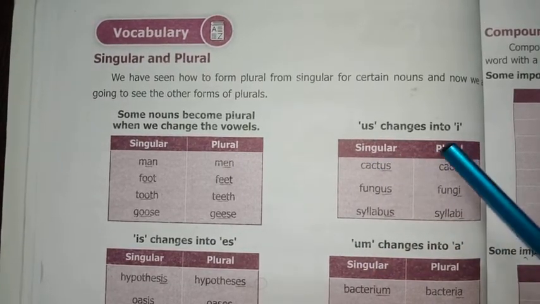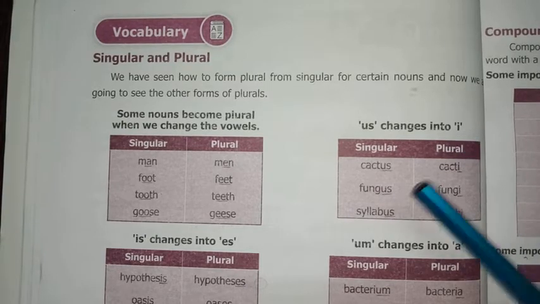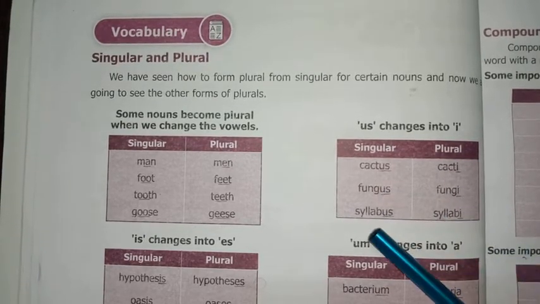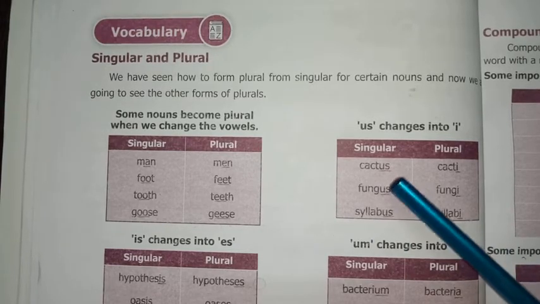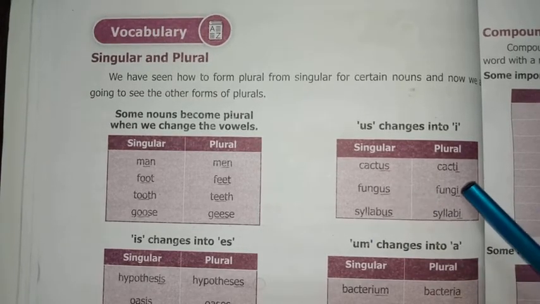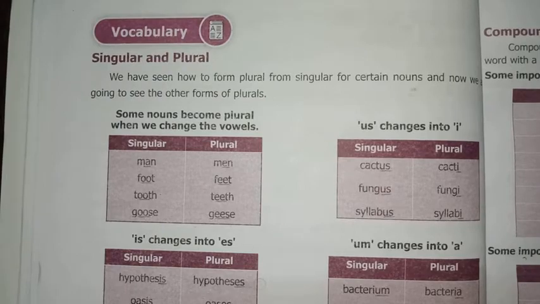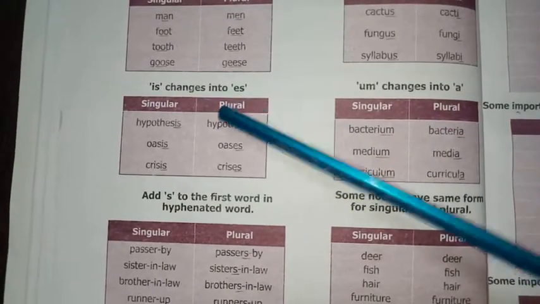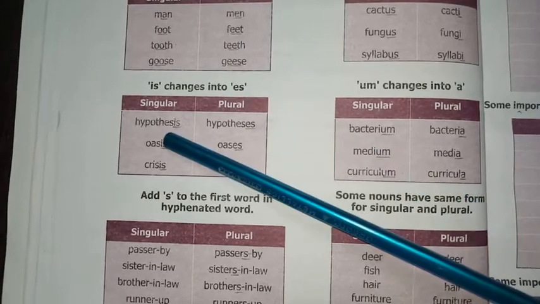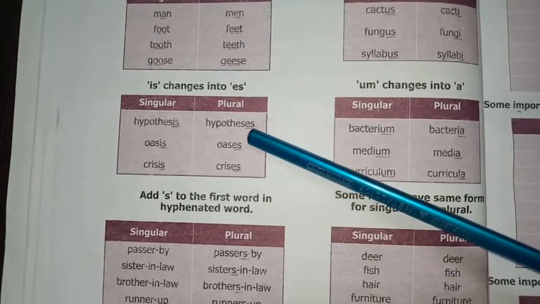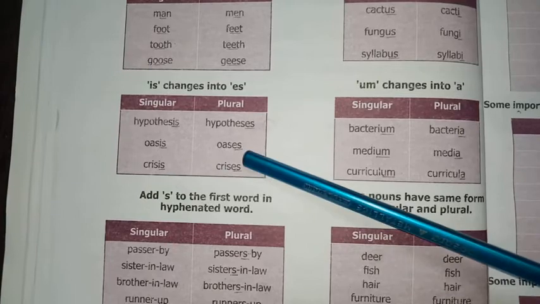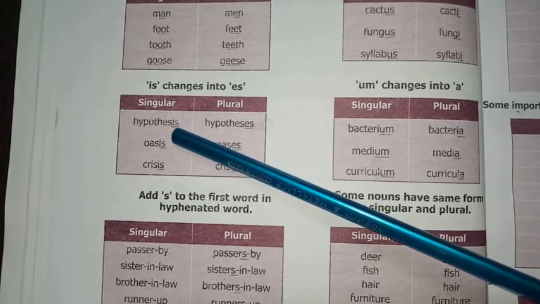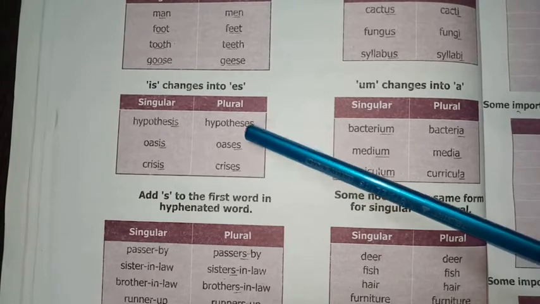US changes into I. Cactus, cacti. Fungus, fungi. Syllabus, syllabi. Here US changes into I. IS changes into ES. Hypothesis, hypotheses. Oasis, oases. Crisis, crises. Here IS changes into ES.